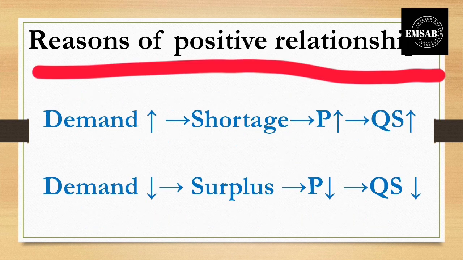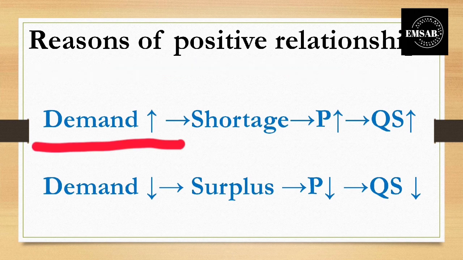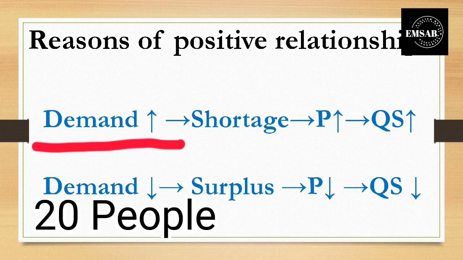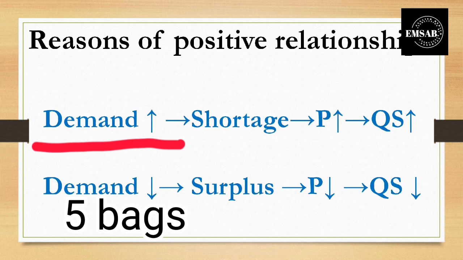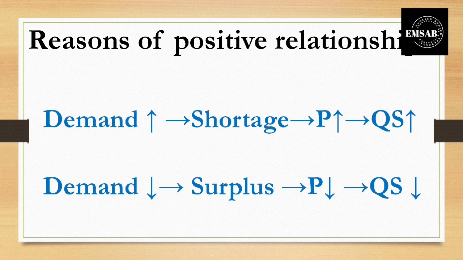What is the reason behind this? Why does it happen? It is because when the demand is increasing, when the demand is more, for example, if 20 people are demanding the bag but only 5 bags are there, only 5 people can purchase the 5 bags. The rest of them cannot get it, which means that there will be a shortage of the product. And when there is a shortage of the product, the market price of the product will be increasing because the consumers will be willing to purchase at a higher price.